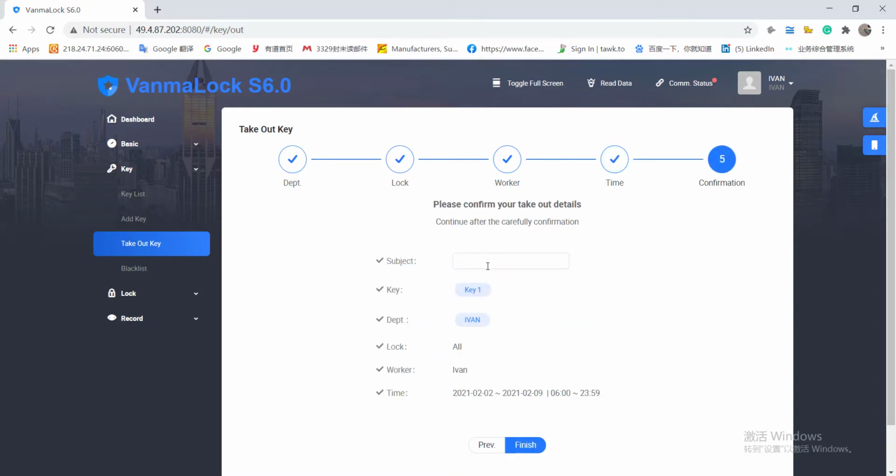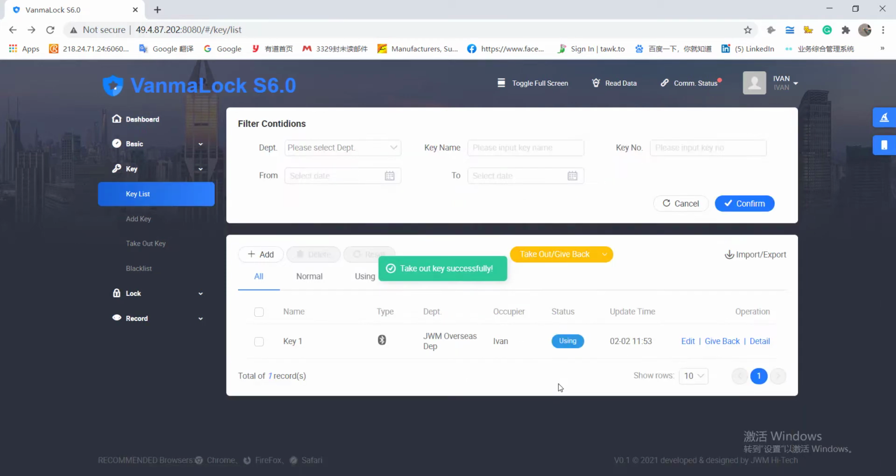After finish all the necessary settings, you could check the work schedule here. And you also can name it. Then we can go to unlock the lock.